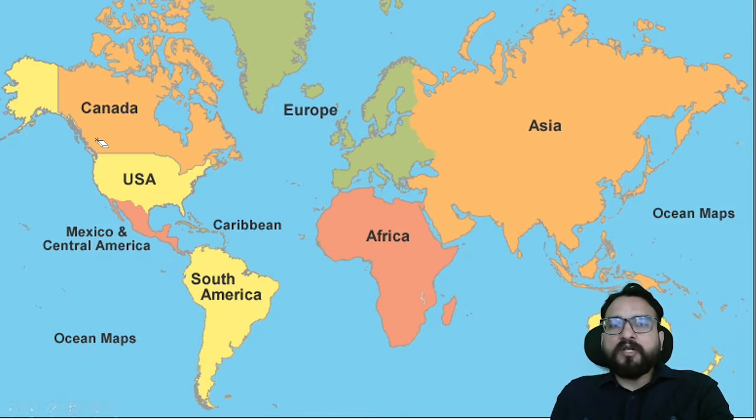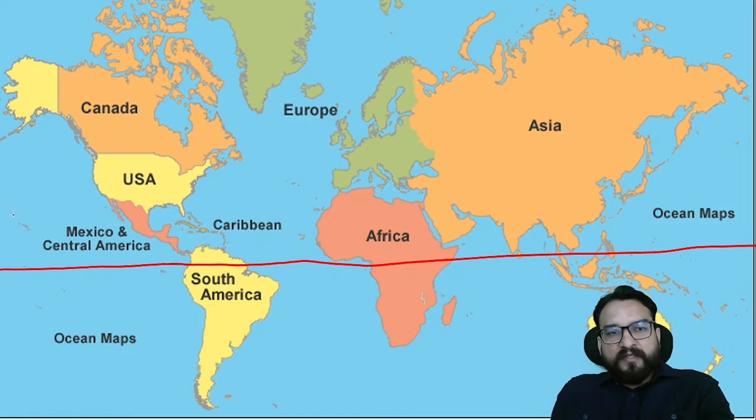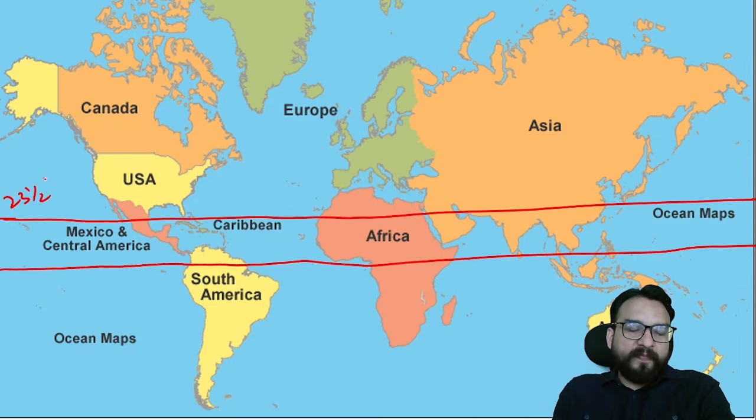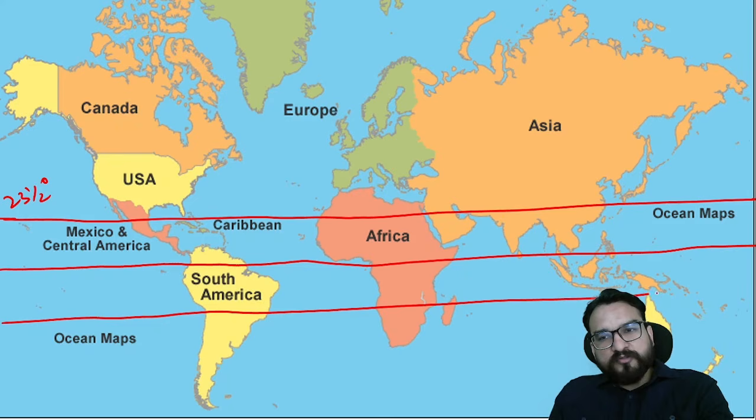First of all, for our understanding, we were taking 3 lines: the 0 degree equator over here. Now you know from South America where it passes by. Can you just revise from where it passes by? In Africa, you will be finding the 0 degree. Again, the most complex countries you will be finding, but we will be understanding it. Don't worry about it. Then over here, you will be seeing the Tropic of Cancer also passes. This is 23.5. And from here, you will be finding the Tropic of Capricorn also passes, Capricorn, 23.5 degrees south. From where it passes, we will be seeing.